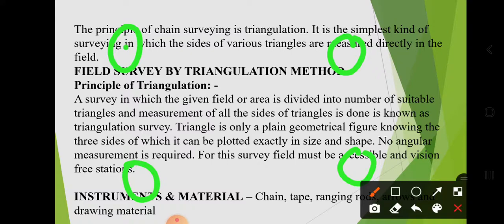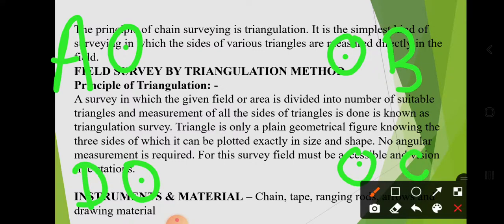And it is called a station. A station is denoted by capital letters A, B, C and D. And this one is your north direction. North direction should be at the top.